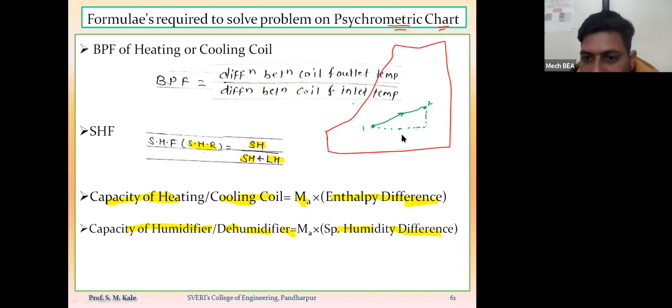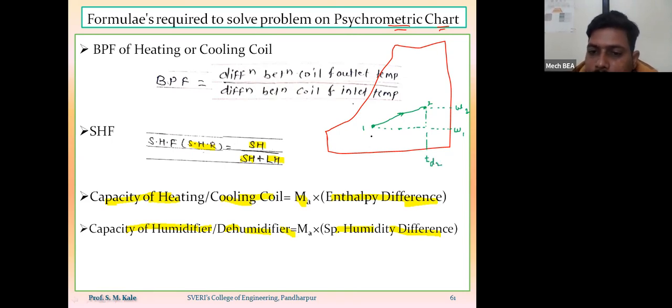So here corresponding to point number 1, I will get here the specific humidity. And this is the specific humidity corresponding to point number 2. Here this is the dry bulb temperature corresponding to point number 2.